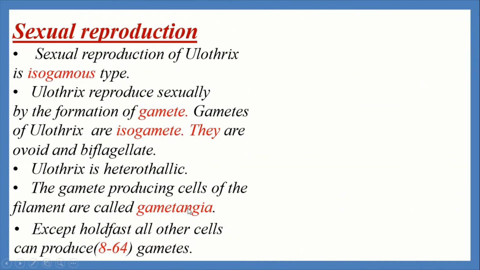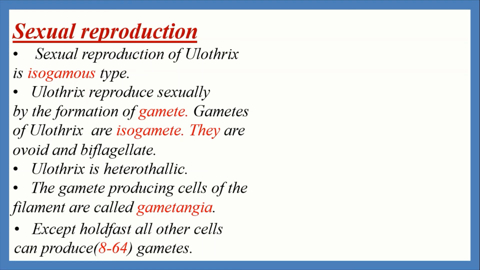Now let's see the sexual reproduction process of Ulothrix. Towards the end of the growing season, they reproduce by sexual means. The sexual reproduction is isogamous, that is the union between similar gametes. The fusion takes place between gametes developed in different filaments, that is they are heterothallic or dioecious. Morphologically, gametes are similar to microzoospores. They are produced in the gametangia.